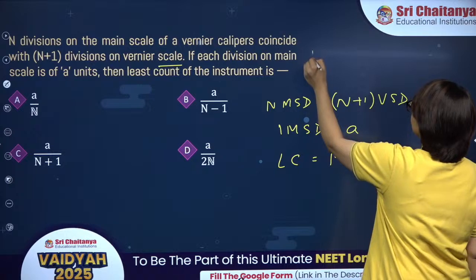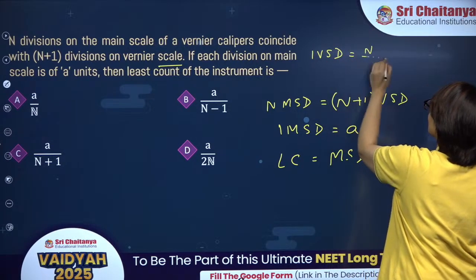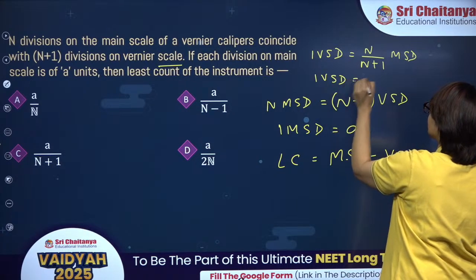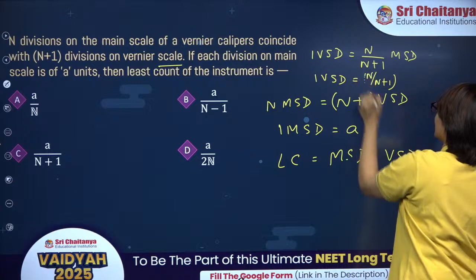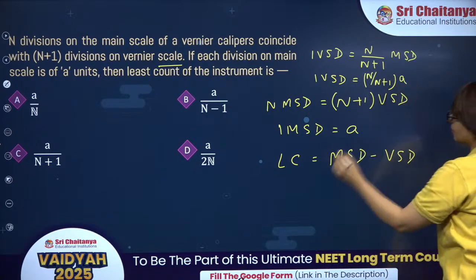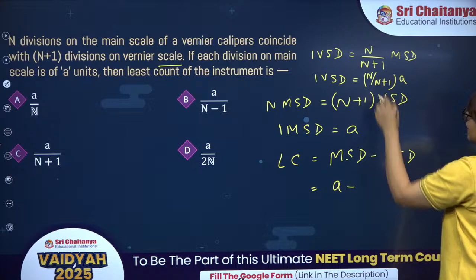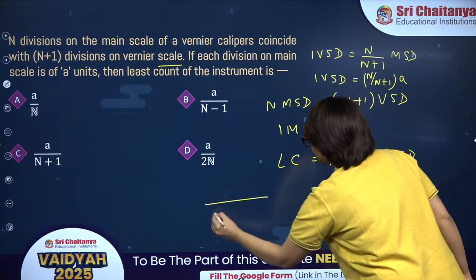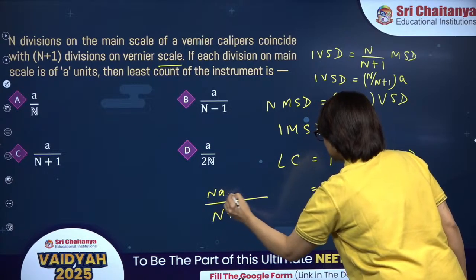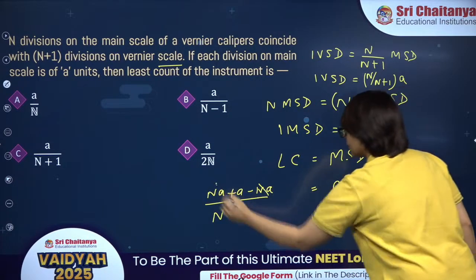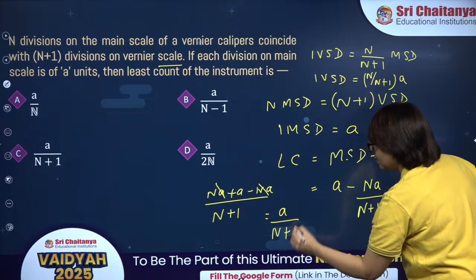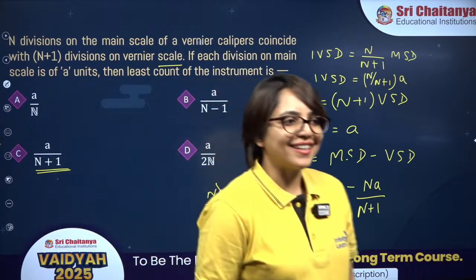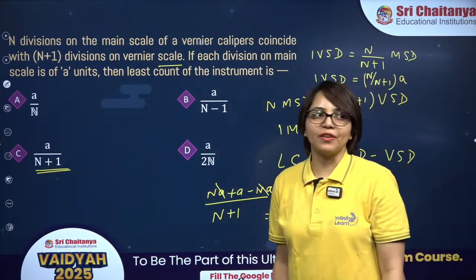So this is something from your experimental skills. Over here, 1 VSD is equal to n upon n plus 1 MSD. MSD is equal to a, so put it here: MSD is a, minus VSD, which is na divided by n plus 1. Taking n plus 1 as the LCM, this will be na plus a minus na, so it is a upon n plus 1, which is option C. Well done, good job everyone.